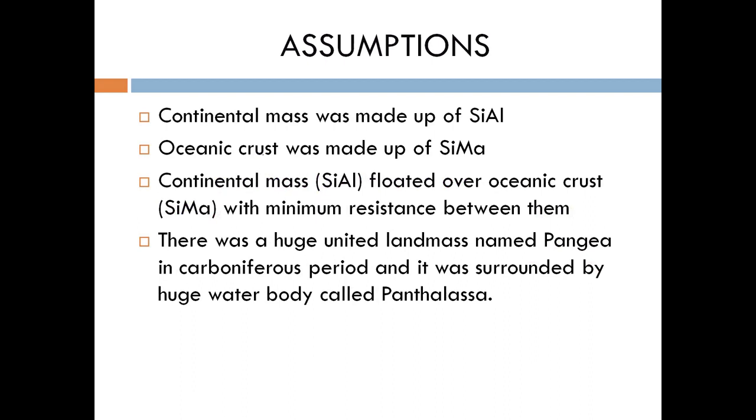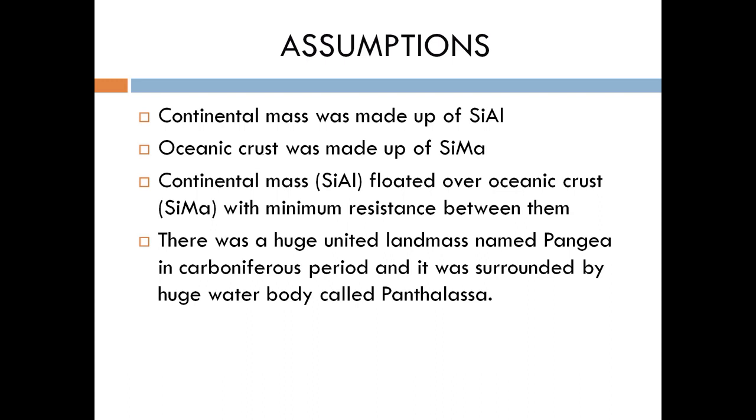So these are the assumptions given by Wegener. In this slide, we can see the four assumptions made by Wegener. First, continental mass was made up of sial. Sial is the combination of silicon and aluminum, and the ocean crust was made up of sima, the combination of silicon and magnesium.